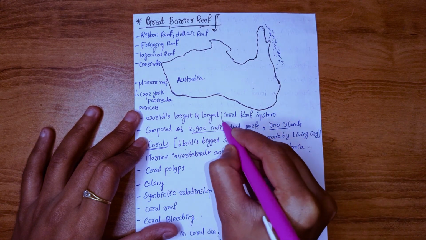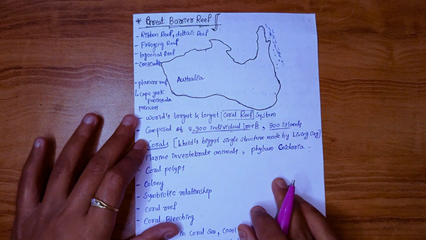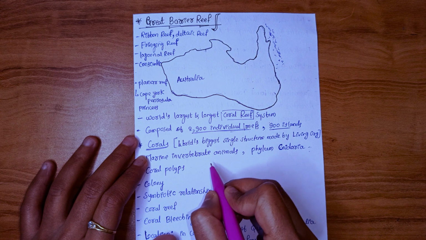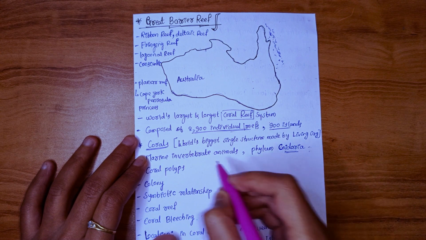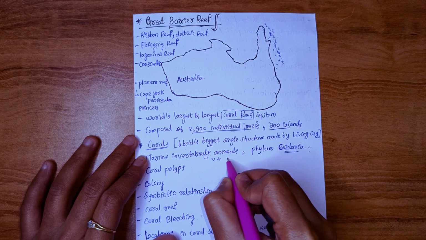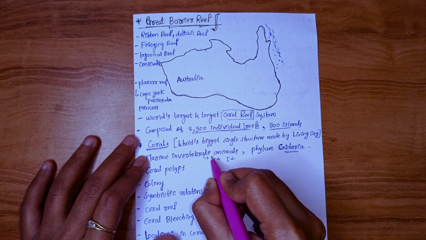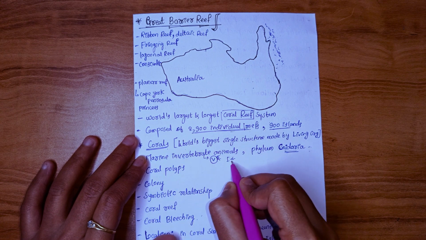First of all, we'll understand what is this coral reef and what all the corals. Coral is a marine invertebrate animal, belongs to phylum Cnidaria. We have two types of organism, vertebrates with backbone and invertebrates without backbone. Humans are vertebrates because they have the backbone. These corals are invertebrate animals.